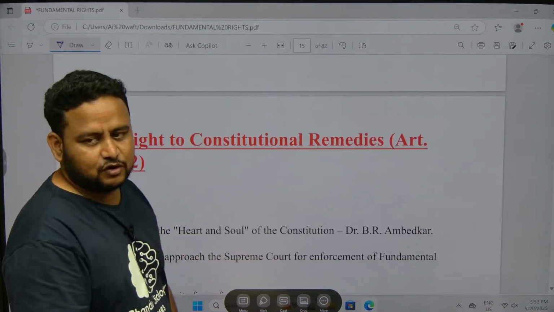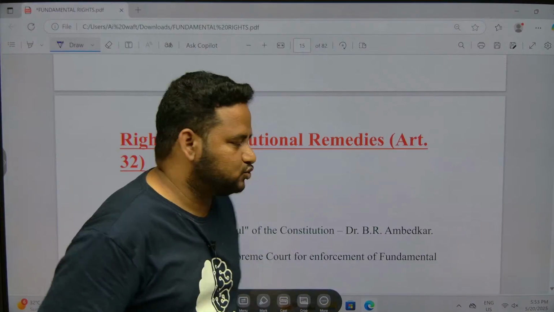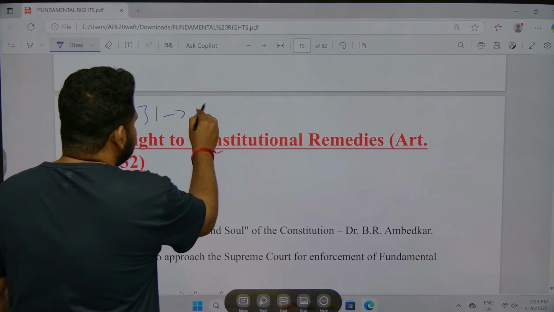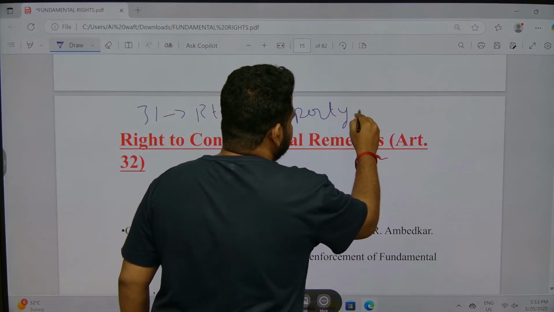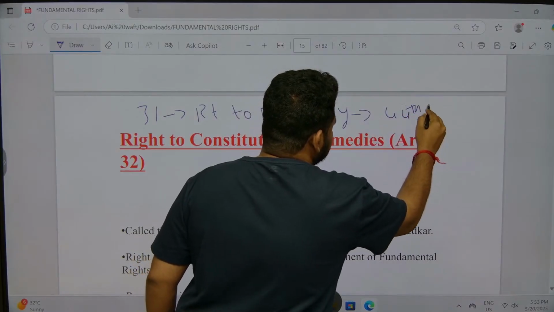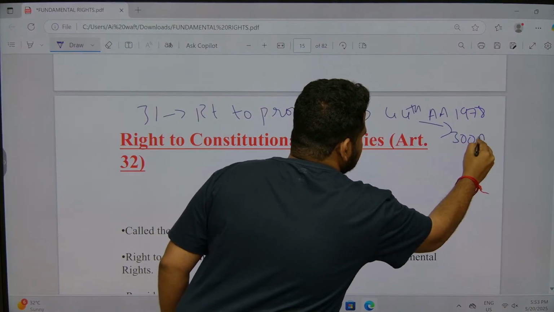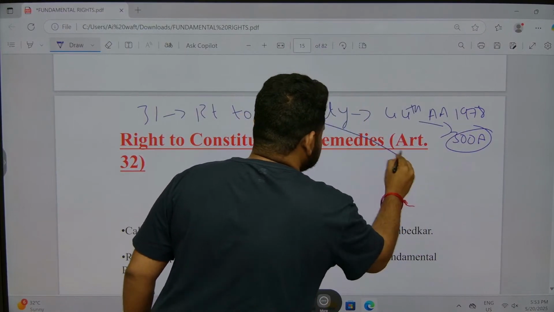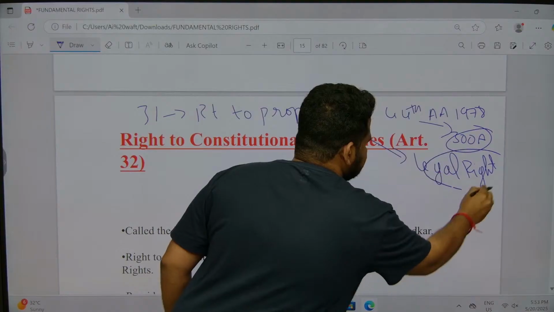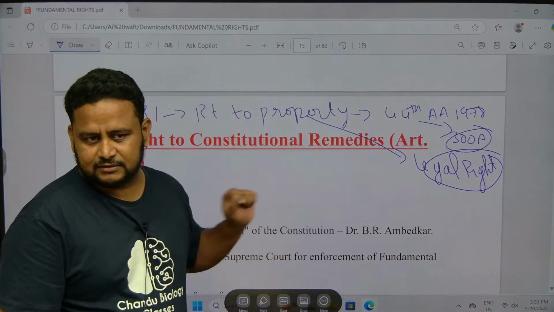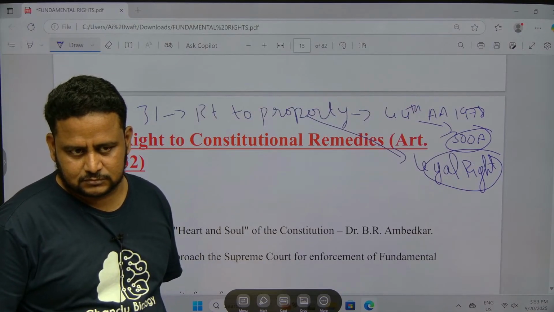Article 31 I have not written because we have removed that article through the 44th Amendment Act, 1978. Article 31 was talking about the right to property. Through the 44th Amendment Act 1978, it was put under Article 300A. Now what is it called? The right to property is now a legal right. Very important, the question has been asked multiple times. It is a legal right. Got it?